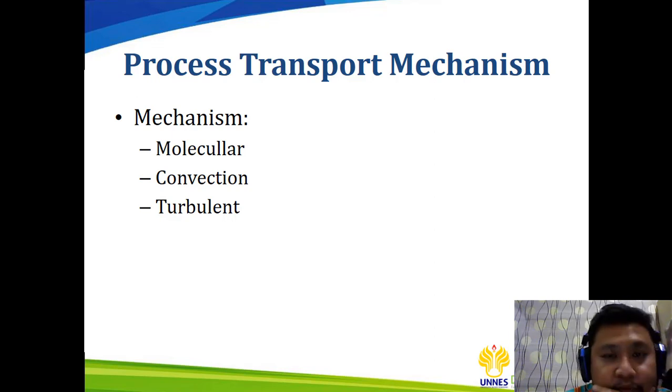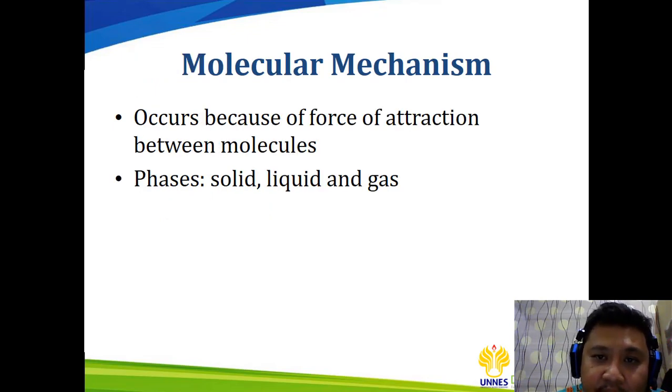For the process transport mechanism, there are three mechanisms that can force transportation of the fluid. First, the molecular mechanism. Second, convection, and the third one is the turbulent mechanism. The molecular mechanism occurs because of the force of attraction between molecules, and all of the phases can be included, such as solid, liquid, and gas.